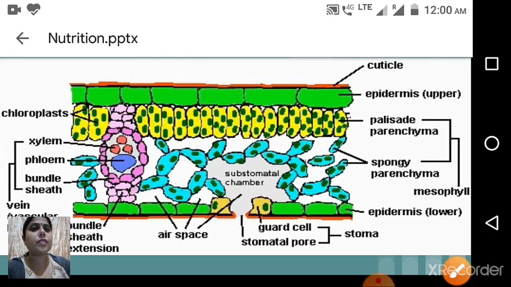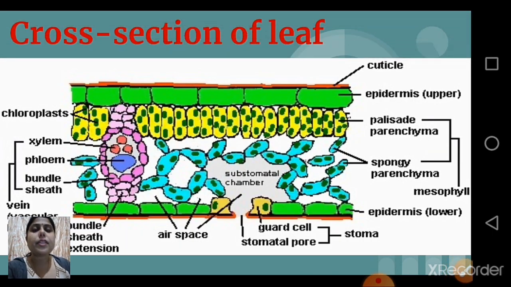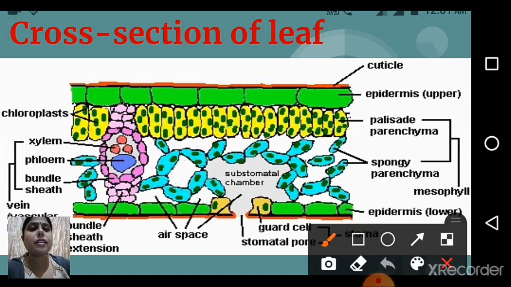Now let's move to the cross section of the leaf. Why are we moving to the cross section of the leaf? Because the whole process of photosynthesis occurs in the leaves of the plants. So here you can see green colored dots, I can show you here by arrow. These are called chloroplasts. Inside the chloroplast we find chlorophyll, which is responsible for the process of photosynthesis.